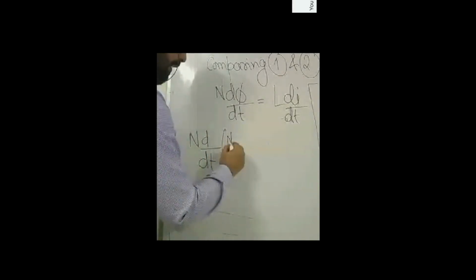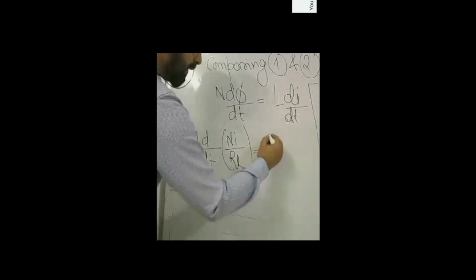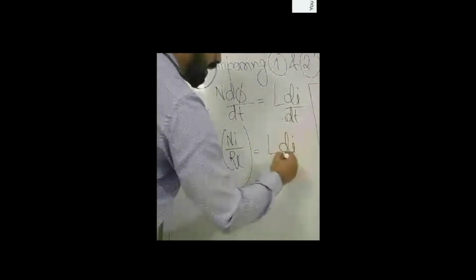So this is your third equation. Now put that third into this equation. In place of phi we will write Ni upon reluctance, which is equal to L di upon dt.